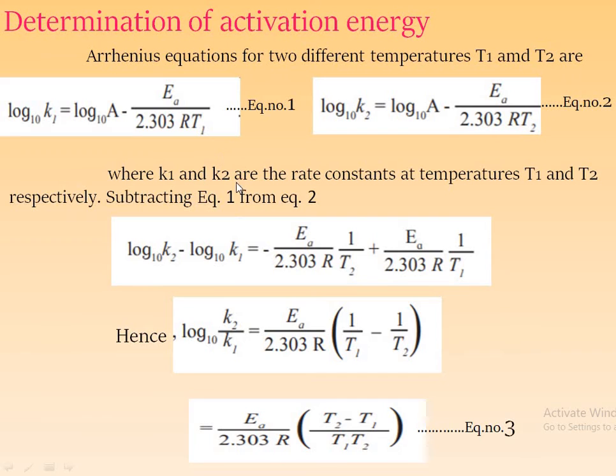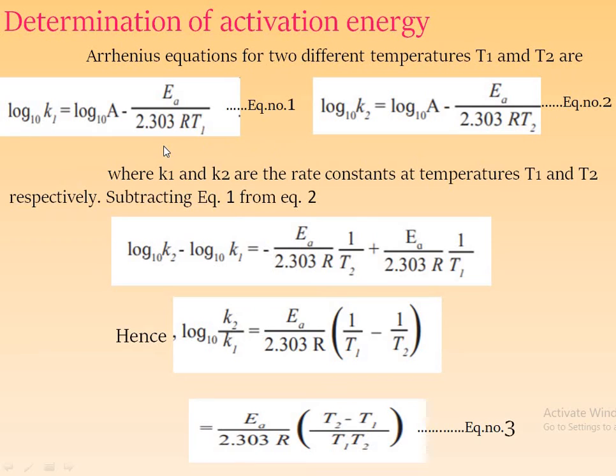Therefore, subtract equation 1 from equation 2. We get log base 10 K2 minus log base 10 K1 equal to minus Ea upon 2.303 R T2 plus Ea upon 2.303 R T1.